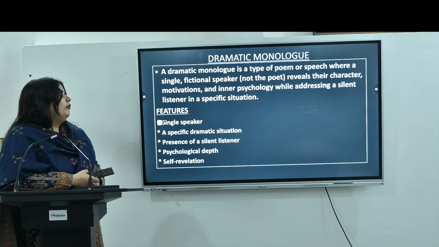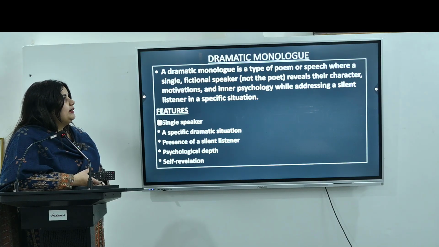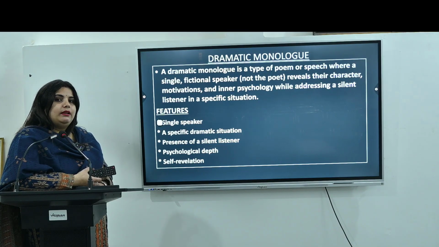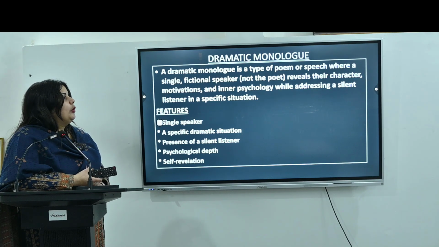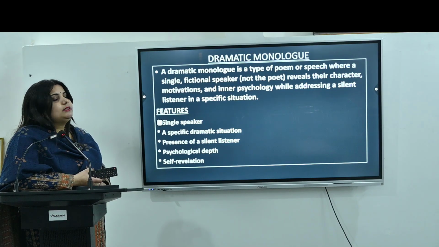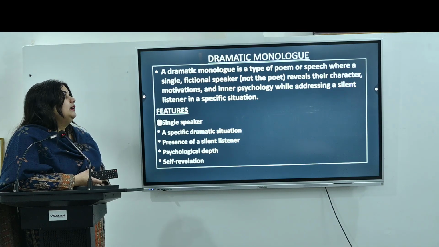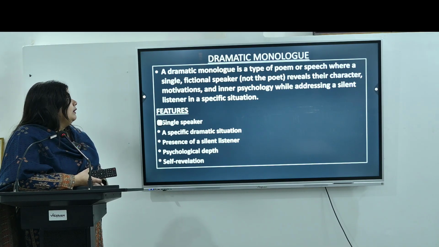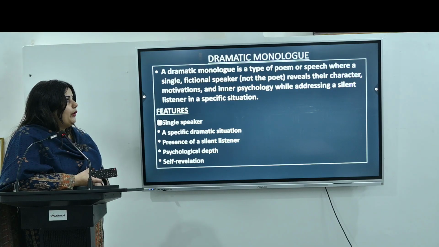Now, the other form we have is the dramatic monologue. Monologue, as the term itself suggests, mono means single and logue means speech. So this particular form of poetry is a single speech by a single person, and it contains dramatic elements. That's why we call it a dramatic monologue. A dramatic monologue is a kind of poem.